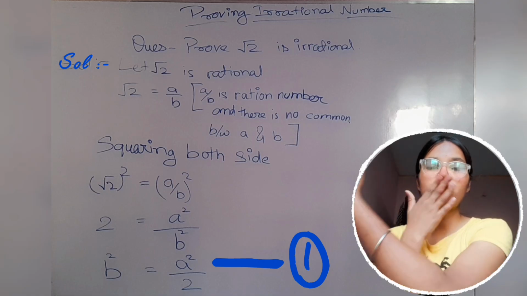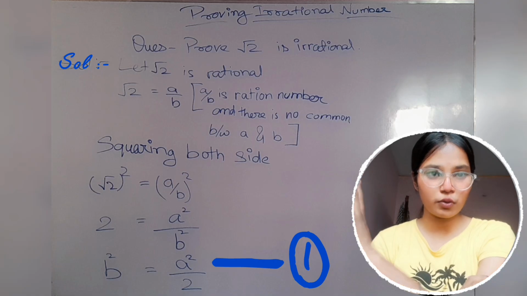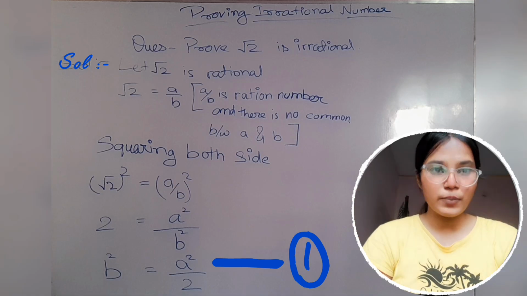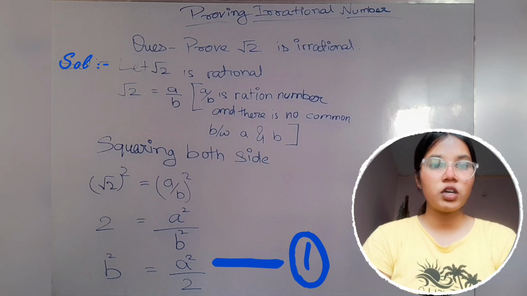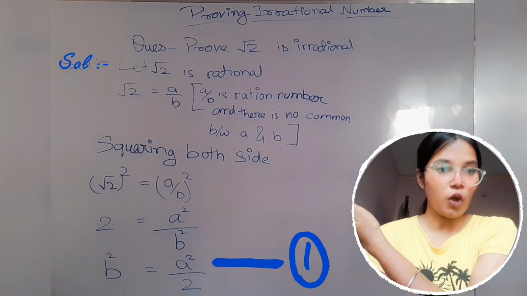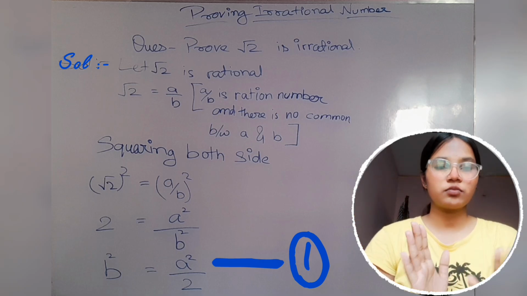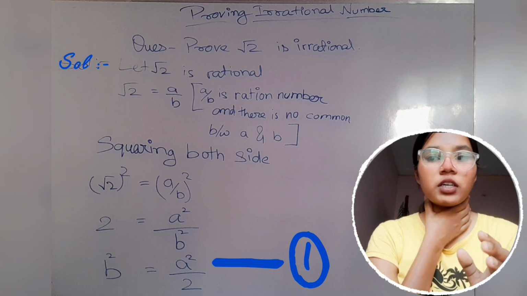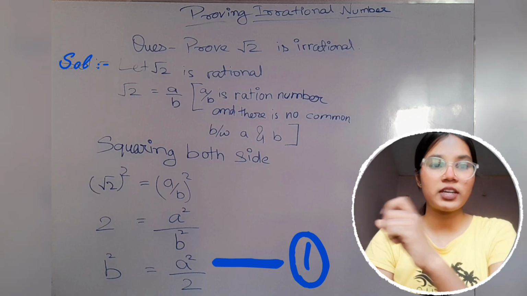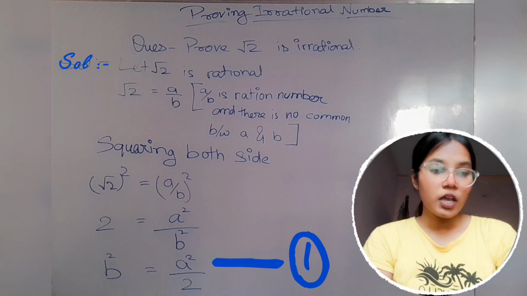We have to put the 2 in the place of b square, and b square in the place of 2. So here we have done this, and here you can see that b square is equal to a square upon 2.